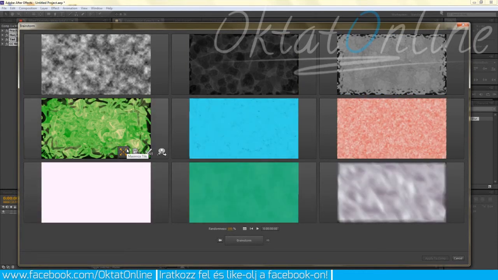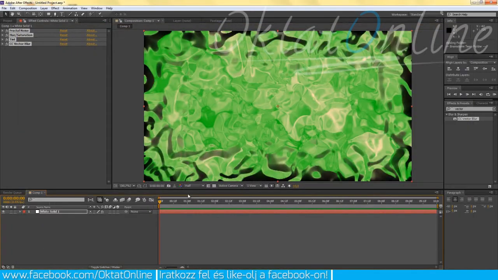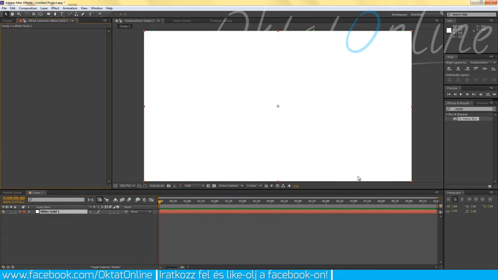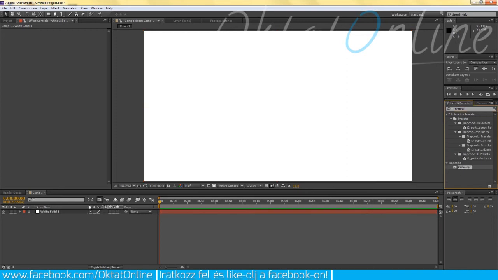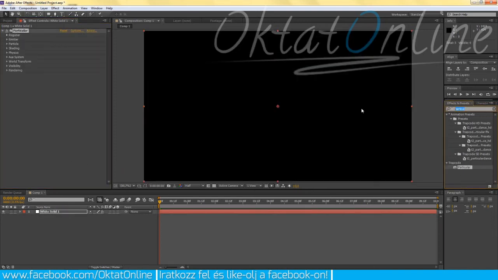If you're satisfied with one of them, you just have to click on the little tick here which says apply to composition, and it's gonna quickly copy it to the composition itself. So you could use any effects, as I said. Let's just use Particular from Trapcode and give it a tint again, so that we get some nice colors.